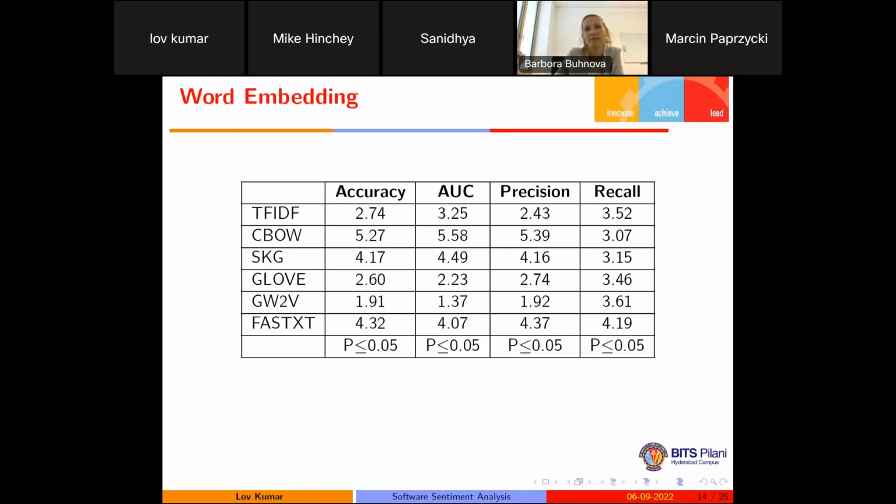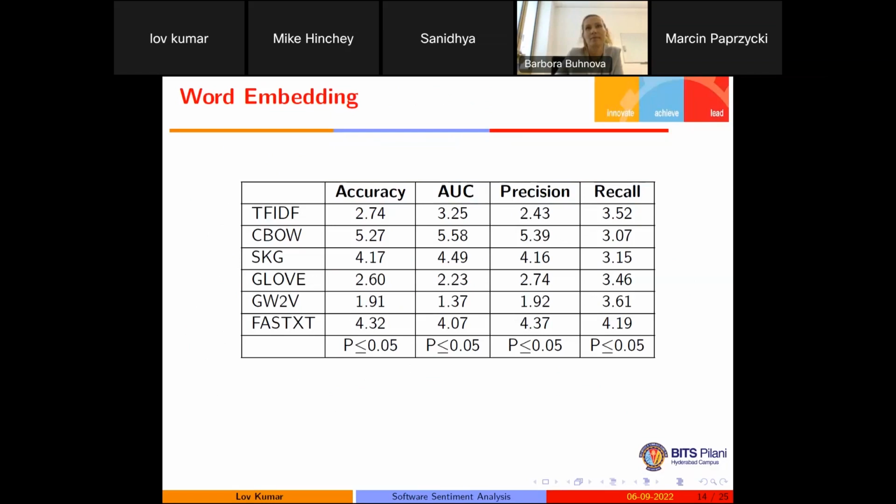Same like that, after that, we have also applied hypothesis testing, like the Friedman test. And in all the cases, we are getting a p-value less than 0.05. That confirms that the prediction or the performance of the model totally depends upon the embedding technique. So if we change the embedding technique, definitely the performance of the model will significantly change. If we are going to find which one is the best technique, then in this case it is Google word to vector, because we are making the conclusion based on the area under curve.